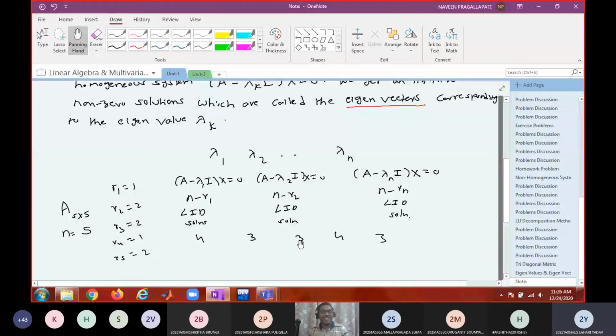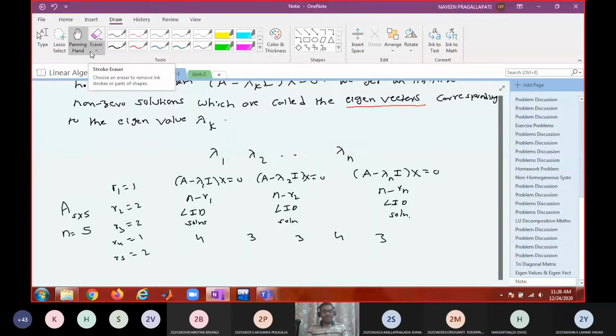Can you say that this will not be the case? Maybe they get the same solution, repeated. Whatever you said is right, but that is in the form of a result. There is a theorem. I'll come back to that.